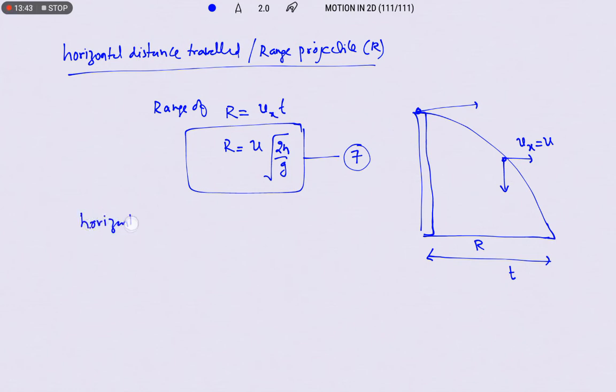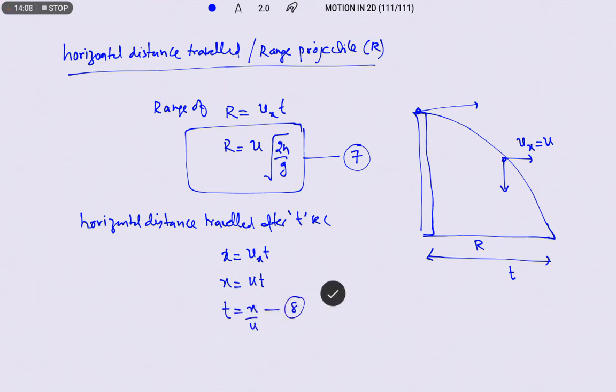So horizontal distance traveled after t seconds, we can write x is equal to ux into t, x is equal to u into t. From this we can write t is equal to x by u. This is after t seconds.